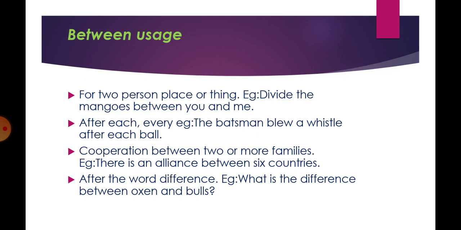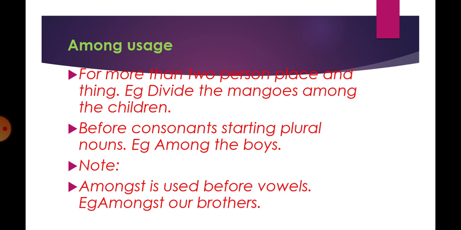After the word difference, whenever the word difference comes in the sentence, we use between. What is the difference between oxen and bulls? Next is among. Among is used for more than two persons, places, and things. What did we use for two persons, places, and things? We used between. But when we talk of more than two persons, places, and things, we use among.